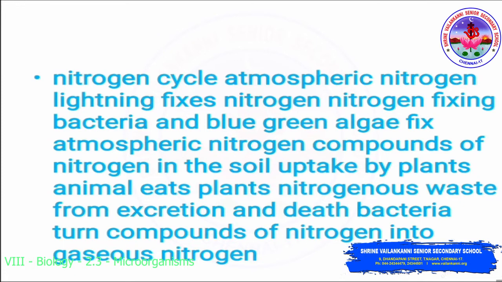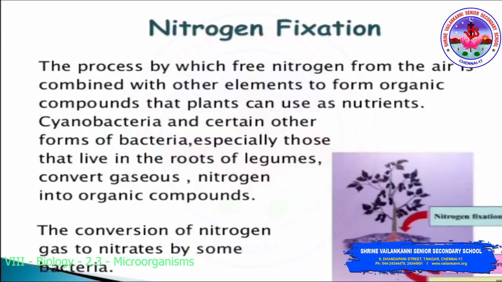Nitrogen cycle: atmospheric nitrogen, lightning fixed nitrogen, nitrogen fixing bacteria and blue-green algae fix the atmospheric nitrogen into compounds of nitrogen in the soil, uptake by plants, and animals eat plants. Nitrogenous waste from excretion and dead bacteria turns compounds of nitrogen into gaseous nitrogen. So here these are the sources of the nitrogen cycle. So first we study nitrogen fixation.